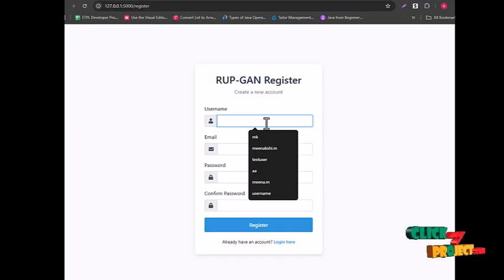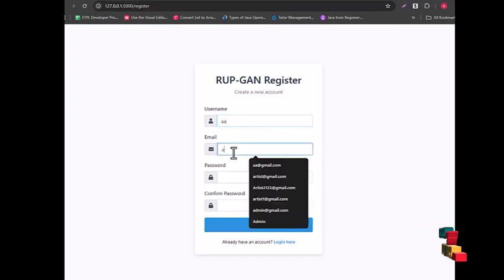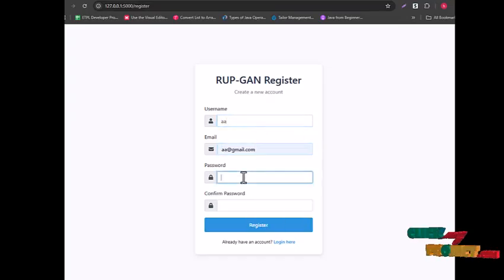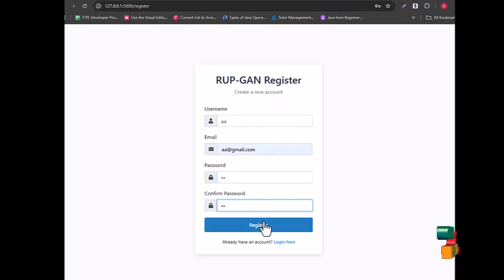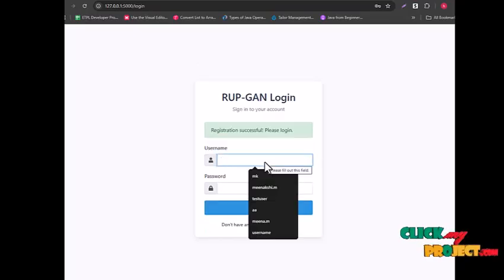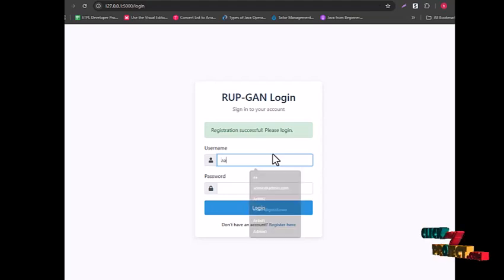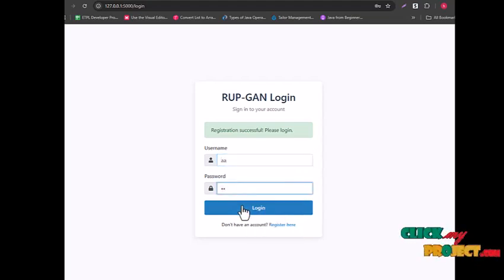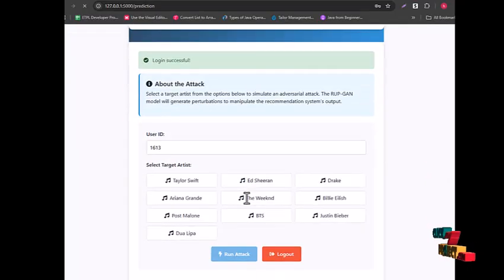You have to enter your name, email, password, and confirm password, and click register, and then enter the registered username and password, and click login, and it will be directed to the prediction page.